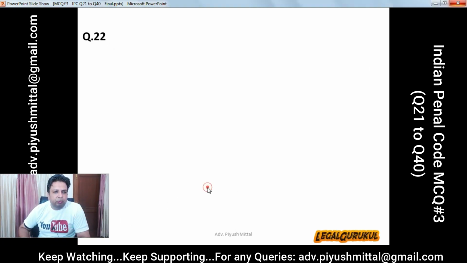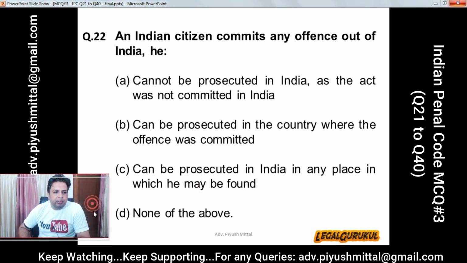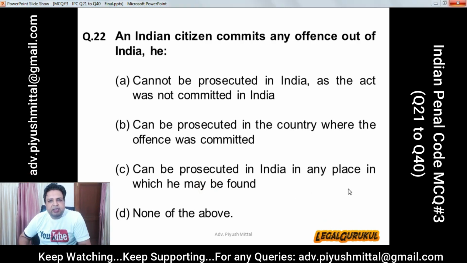Question number 22. An Indian citizen commits any offence out of India. He, options are: A. He cannot be prosecuted in India as the act was not committed in India. B. Can be prosecuted in the country where the offence was committed. C. Can be prosecuted in India in any place in which he may be found. D. None of the above. And the correct answer is C. Can be prosecuted in India in any place in which he may be found.